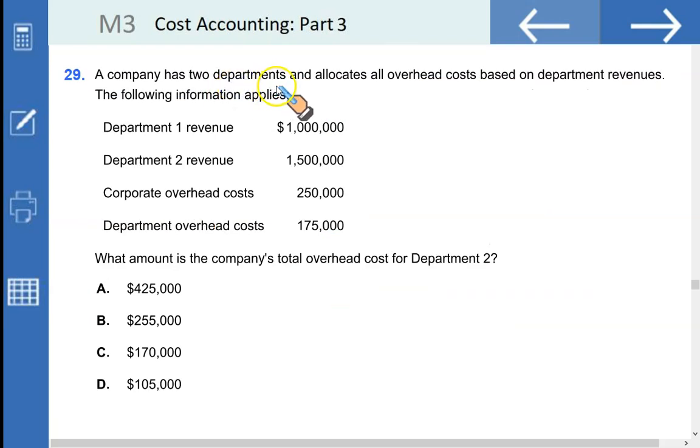A company has 2 departments and allocates all overhead costs based on the department revenues. We have 2 departments, Department 1 and Department 2. The revenue is 1 million for Department 1 and 1.5 million for Department 2. So the total revenue is 2.5 million.